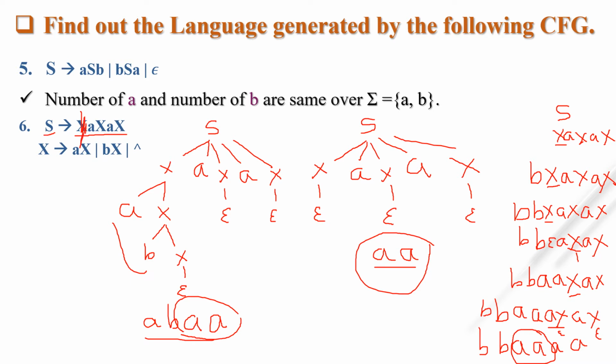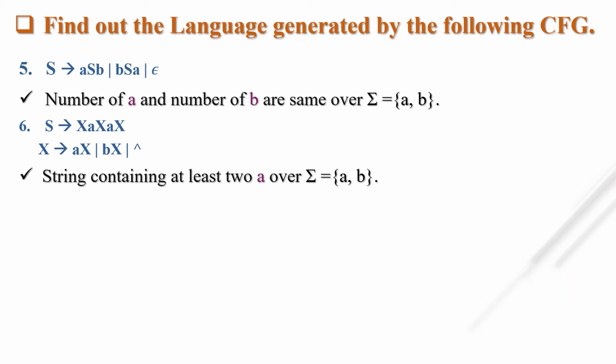If you put null instead of each x, then at least 2a will be there in the language. So any string which has at least 2a will be parsed with the help of this grammar. So the language is strings containing at least 2a over sigma equal to a and b.